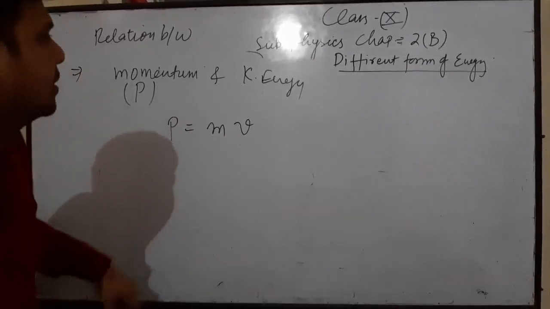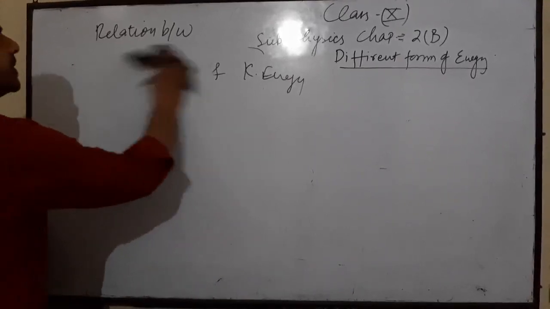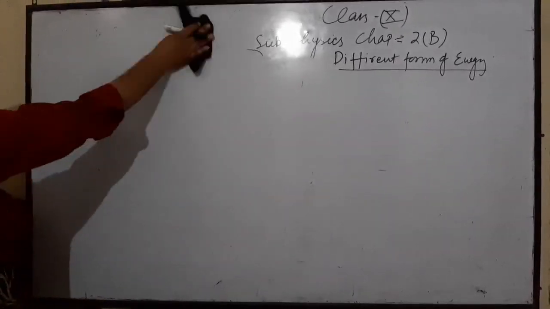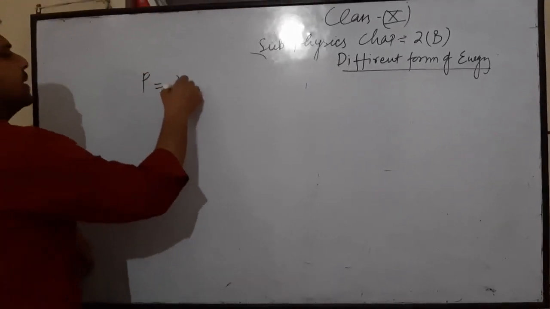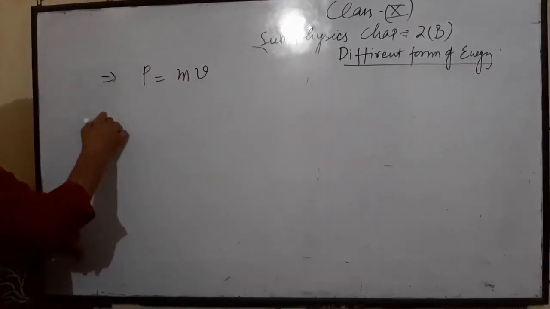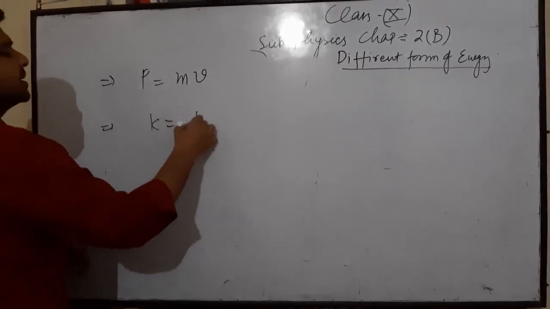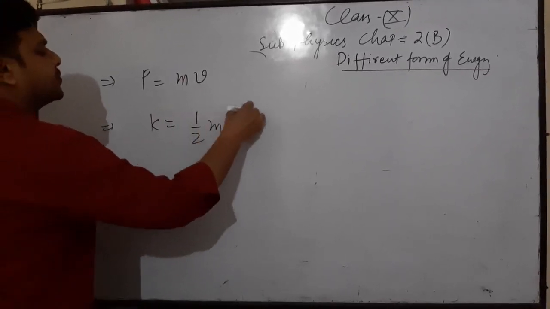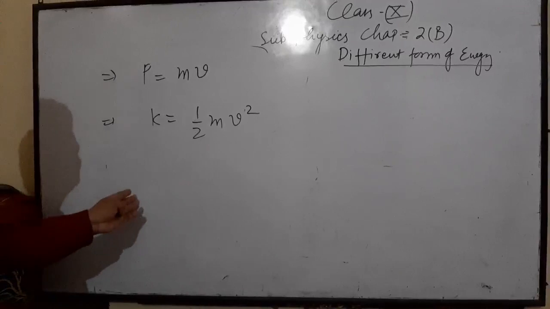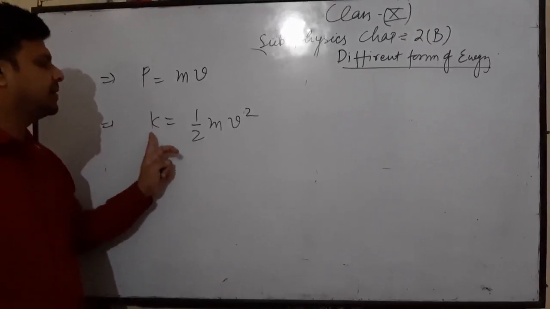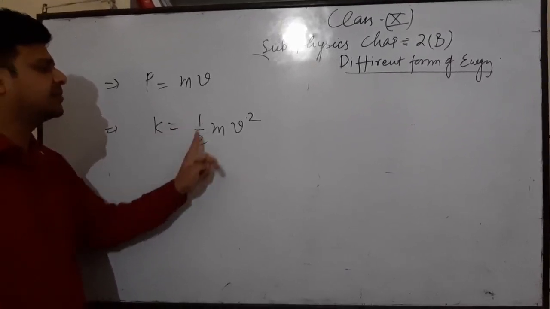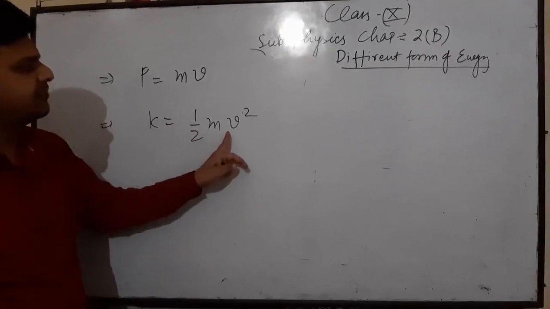second. So the relation between kinetic energy and momentum: we know P is equal to mv, and the formula for kinetic energy is half mv square. We want to create a relation between K and P. In the formula K is equal to half mv square, there is mv square.